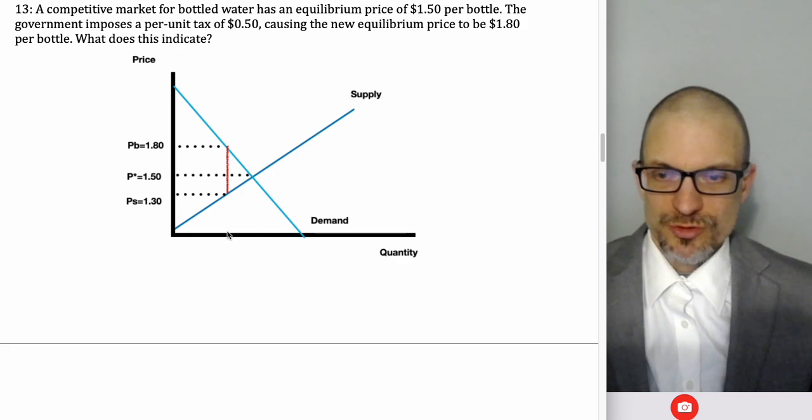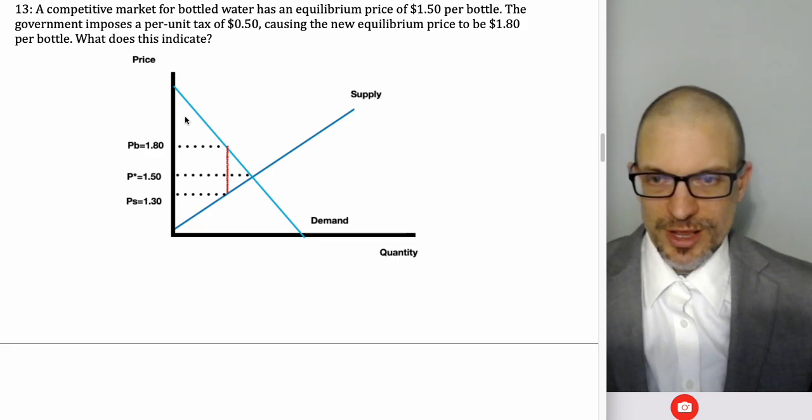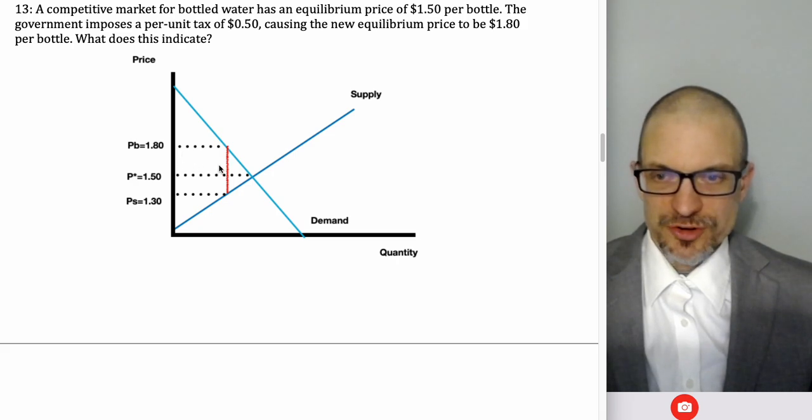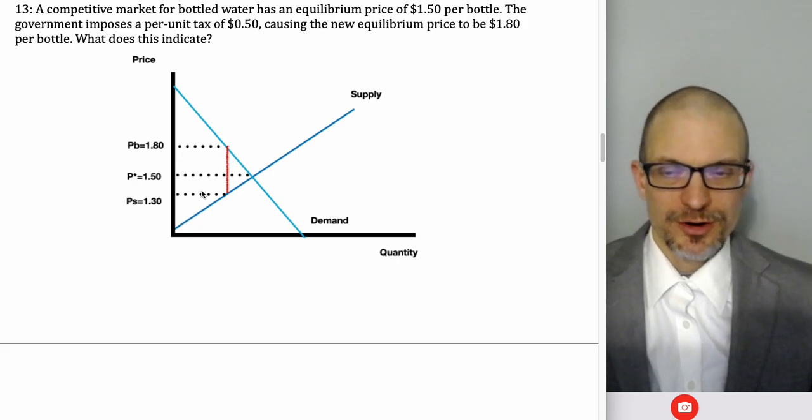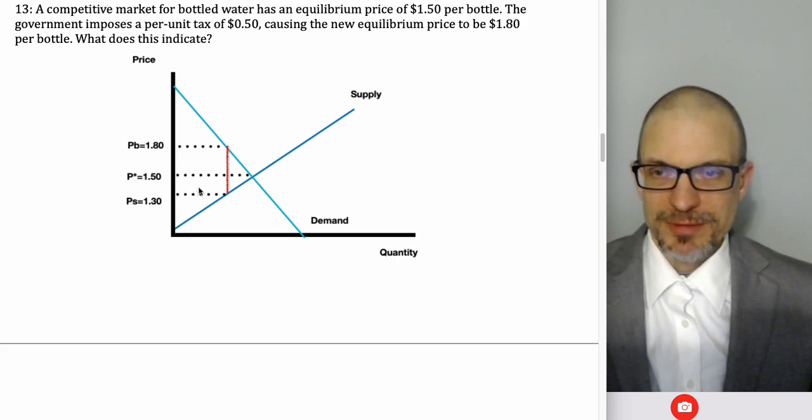This would be the quantity traded with the tax. This would be equilibrium quantity. These two triangles right here together are deadweight loss. This triangle is consumer surplus. This triangle is producer surplus. These two rectangles are tax revenue. The larger of the two is the top one, paid by buyers. The smaller of the two is the bottom one, paid by sellers.